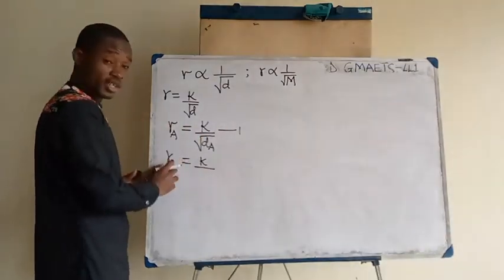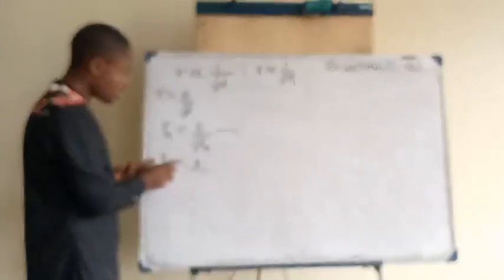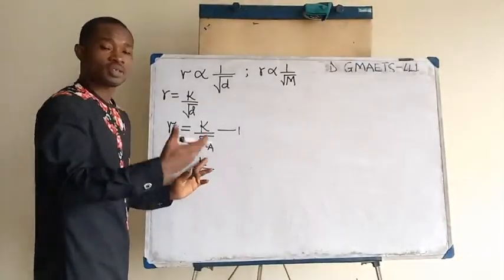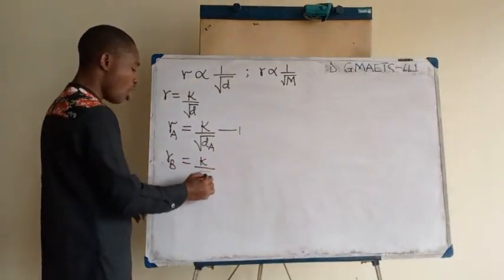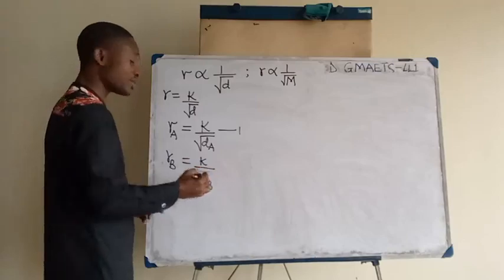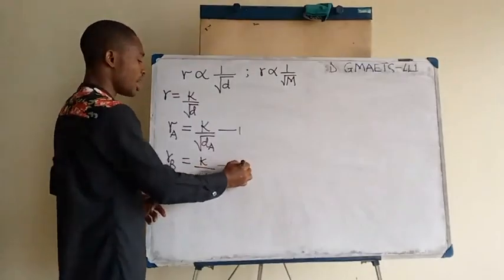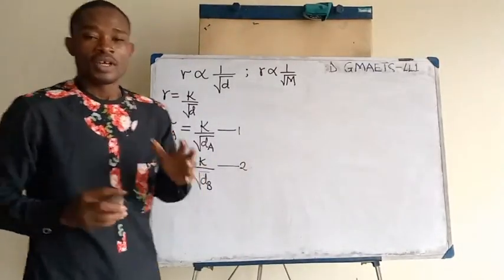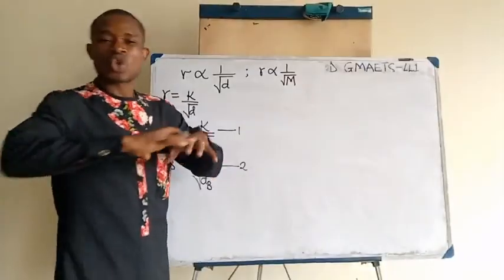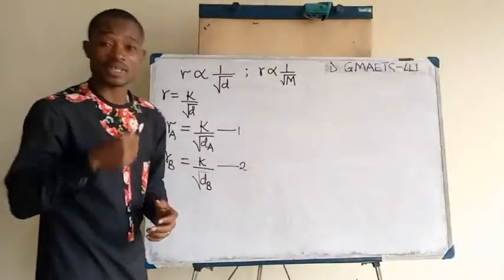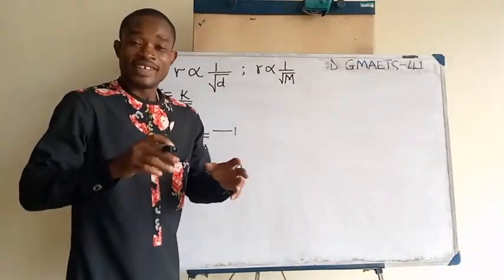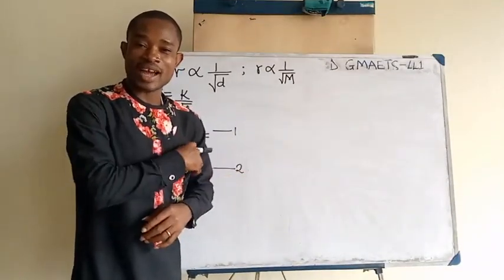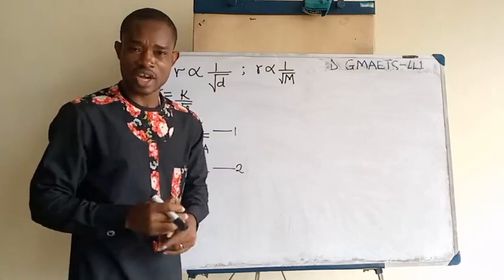Then for the second case, gas B, the rate of diffusion of gas B is going to be this constant of proportionality k divided by the square root of the density of gas B. Now we are going to take this as equation 2. It is now time for us to compare the rate of diffusion of these two gases. In comparing them, we are going to take a divisional relationship.